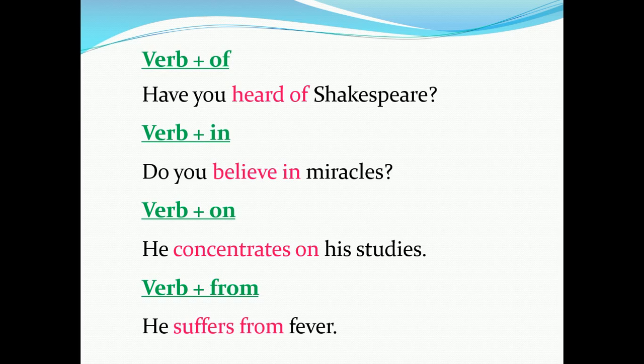Do you believe in miracles? He concentrates on his studies. He suffers from fever.